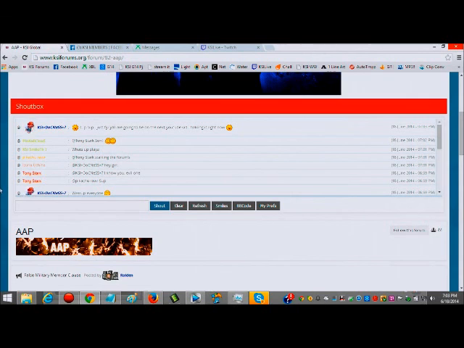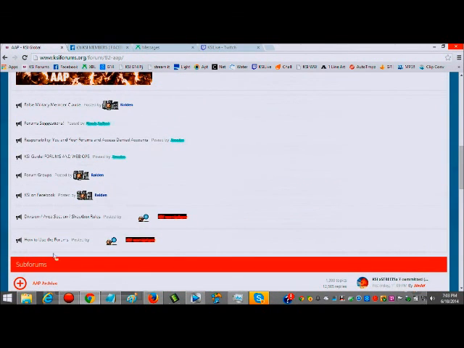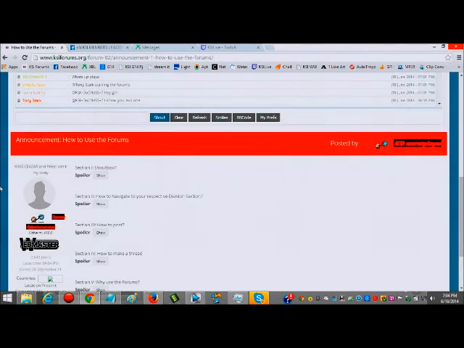But moving right along. Once you click on the forum area, there's always going to be a couple posts right here. This is something that the site admins do to bring awareness to certain things that are going on, either announcements or something recent that's happening. Suggestions, pushing out our Facebook page and forum groups, Shoutbox rules, how to use the forums, all that good stuff. It would be helpful to hit some of these as you're going through.